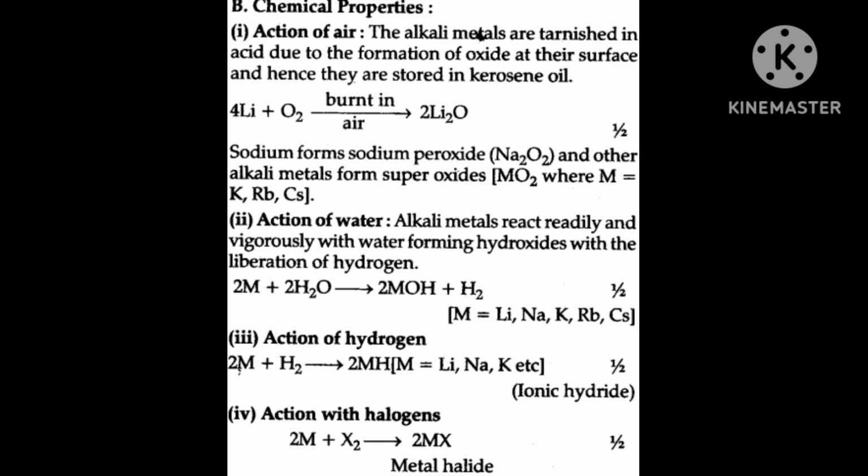Okay, and third, that is the iodide ion. Iodide ion will be greater than silver, because it is 0.53 only. Then after sodium, iodide ion will come.